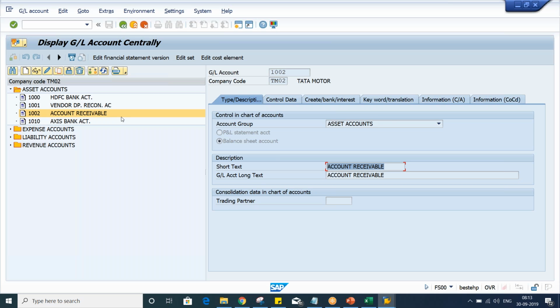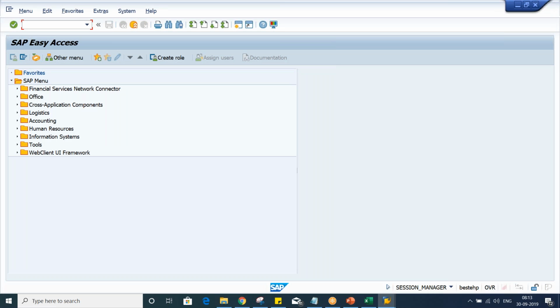Right now, since we have to post a basic invoice and release the payments and all, create a basic customer. So how to set up a customer, guys? XD01 is the transaction code. Use XD01 here.